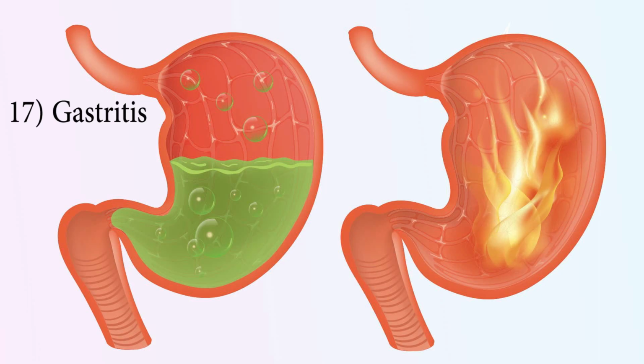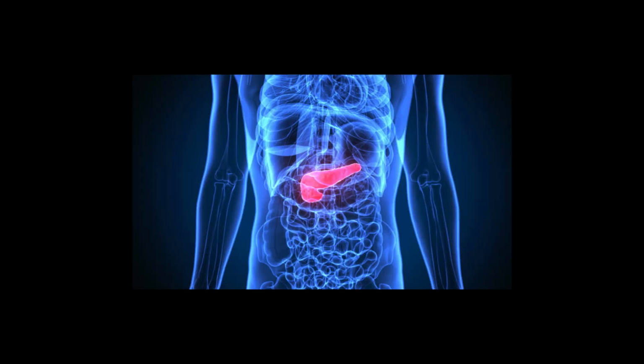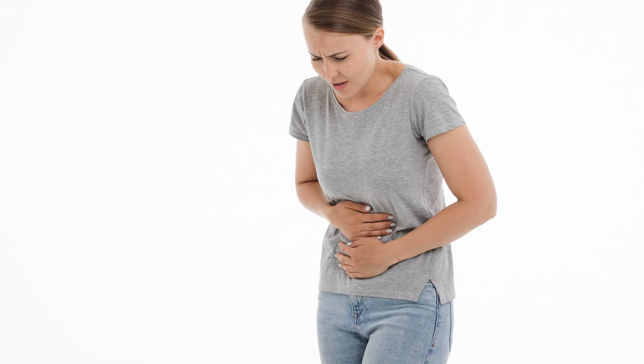Number 17. Gastritis. Drinking alcohol can lead to gastritis problem in our stomach, which makes inflammation of our stomach. Acute pancreatitis can also be seen where the person's pancreas gets inflamed and infected. Pancreas is a vital organ in our body as it releases insulin and glucagon hormones and also enzymes which help in digestion of fats. In acute pancreatitis we may suffer from severe stomach pain, vomiting and swollen stomach.